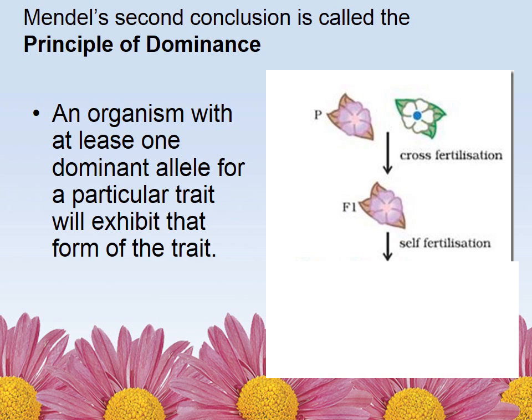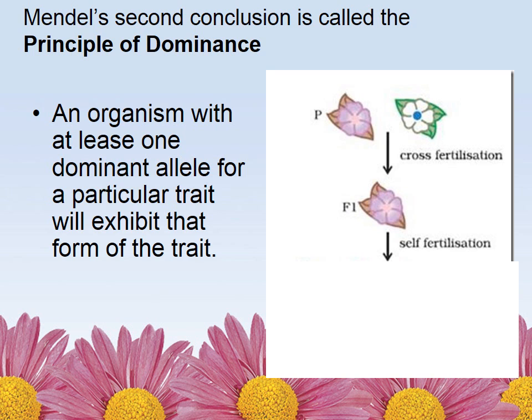His second conclusion was the principle of dominance. And it states that an organism with at least one dominant allele for a particular trait will exhibit that form of the trait. So if the dominant allele is present, that's what you're going to see. So here's a picture of a pink looking leaf and a greenish one. And the dominant one obviously is the pink one because that's the one that's expressed.